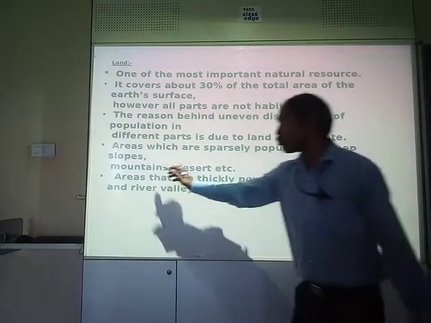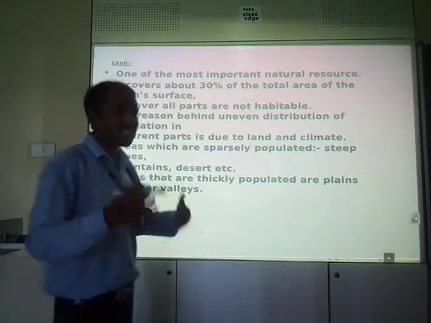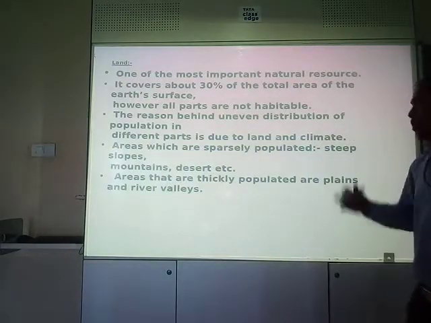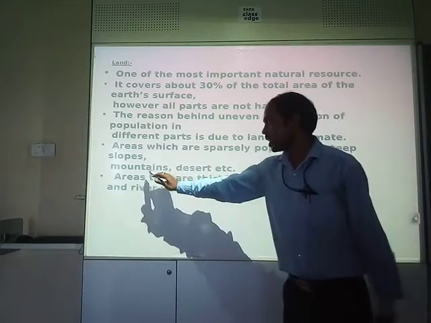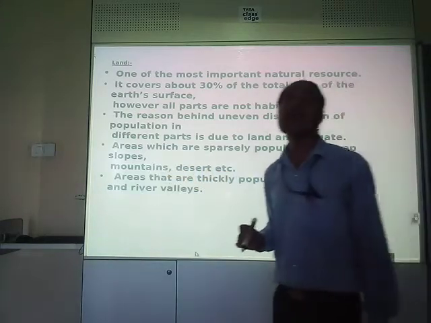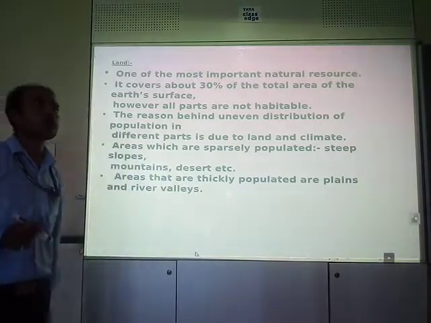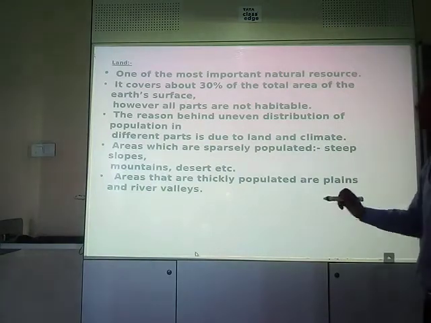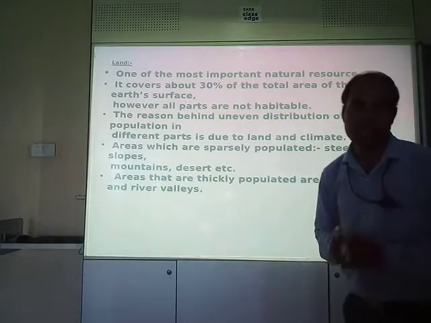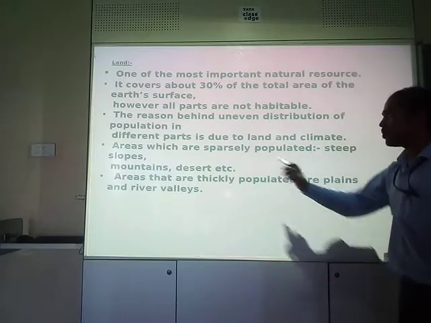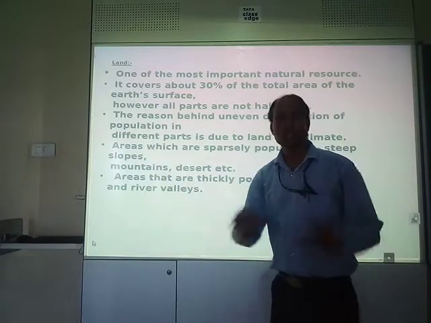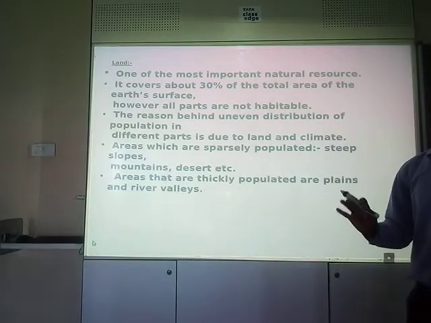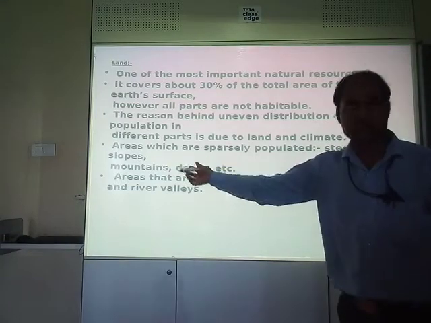Moreover, on mountains also, because on mountains there is unavailability of water, or people do not find a suitable climate, because of which people are generally not found on mountains. As well as in deserts, because of the unavailability of water, or by other means because of unfavorable climate, the people residing in deserts are less in number. Clear? So these are some of the areas where people generally do not reside: steep slopes, mountains, deserts.